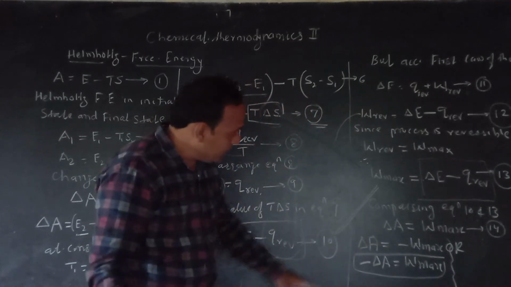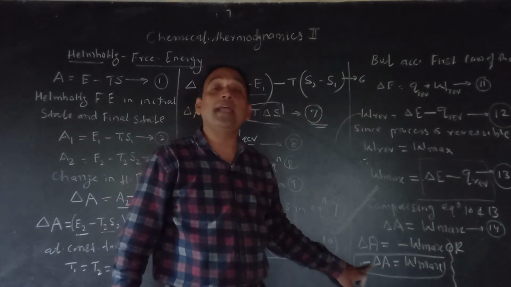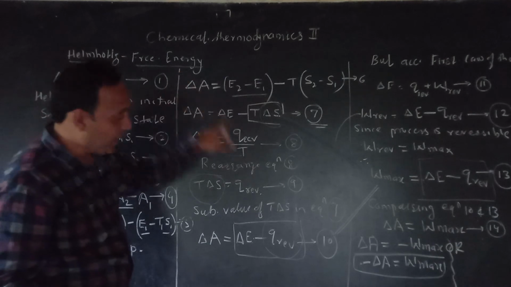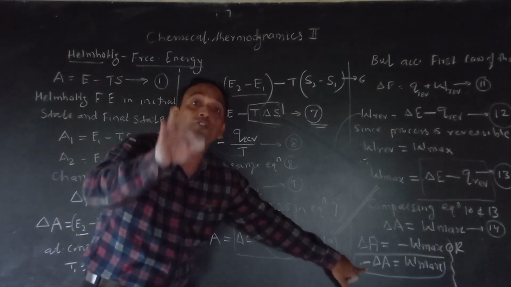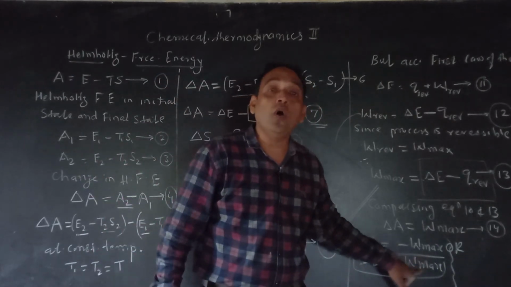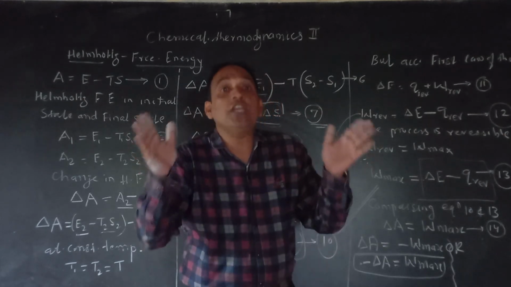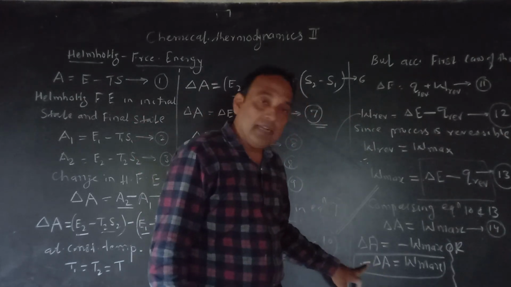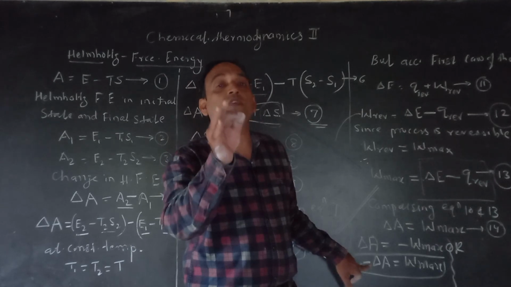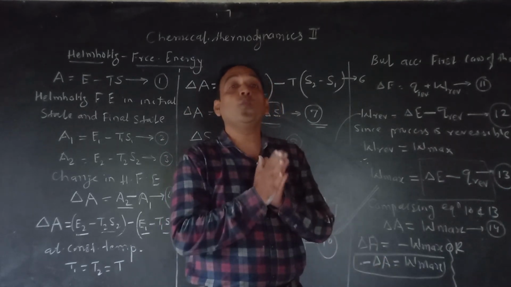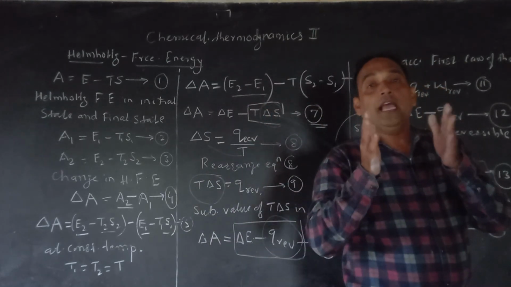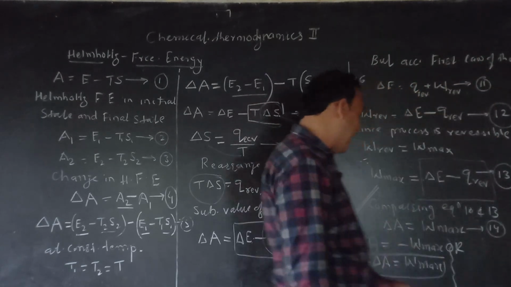Now this minus sign indicates decrease, and minus delta A means we can say the decrease in Helmholtz free energy. What does minus delta A mean? The decrease in change in Helmholtz free energy is equal to maximum work done by the system during the change taking place. What is my final conclusion? The decrease in Helmholtz free energy is equal to maximum work done by the system. So when will the system do maximum work? When its Helmholtz free energy change decreases. And that is my final conclusion.